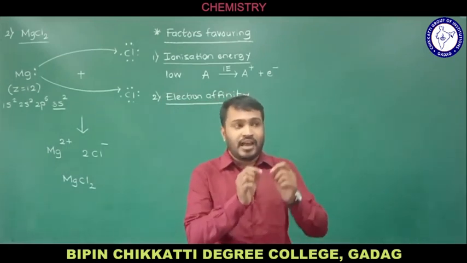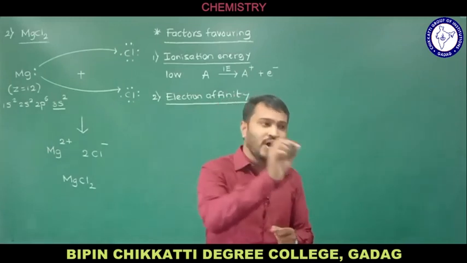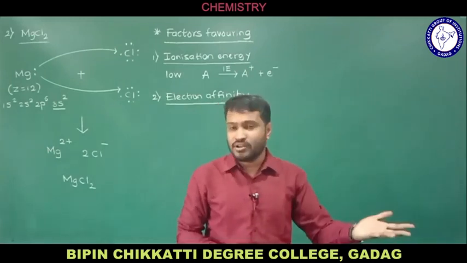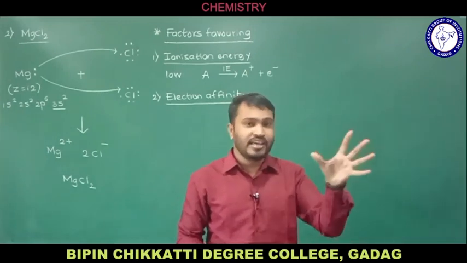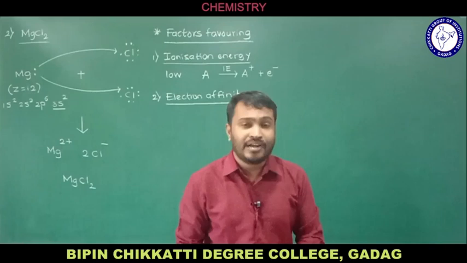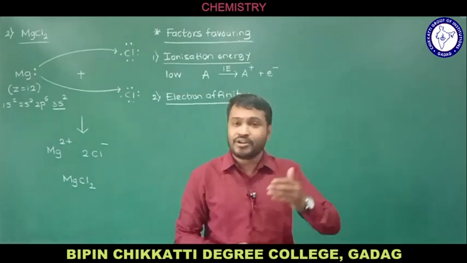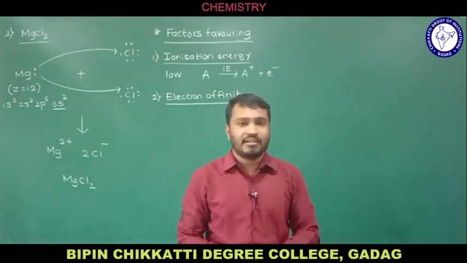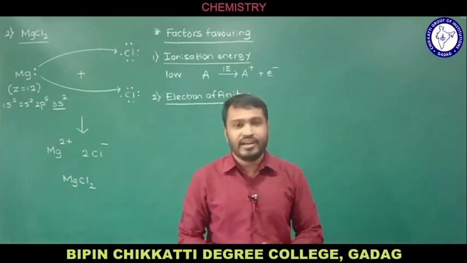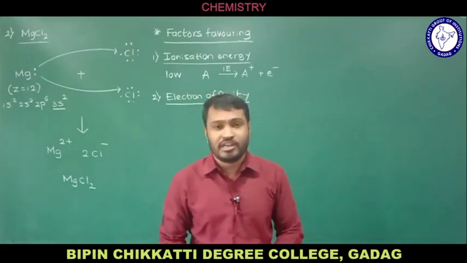If you consider an atom of an element and you add one electron to the valence orbit, the amount of energy released during that process, we call electron affinity. The amount of energy released when an electron is added to the outermost orbit of a gaseous atom, we call electron affinity. So we'll link how this is going to help in the formation of ionic bond.